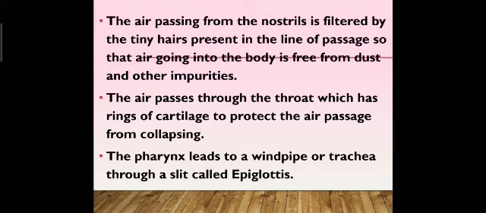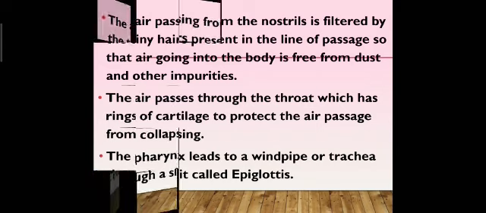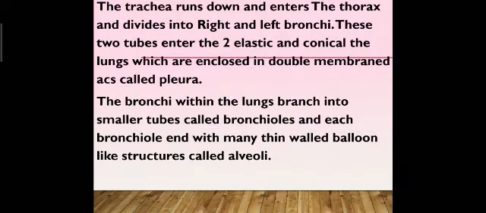The air passes through the throat, which has rings of cartilage to protect the air passage from collapsing. The pharynx leads to a windpipe or trachea through a slit called the epiglottis. The trachea runs down, enters the thorax and divides into right and left bronchi. These two tubes enter the two elastic and conical lungs, which are enclosed in a double membrane sac called pleura.